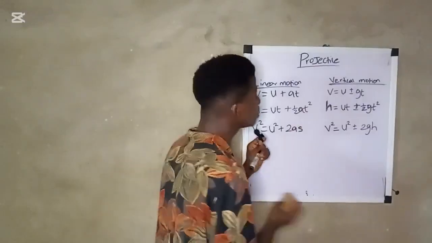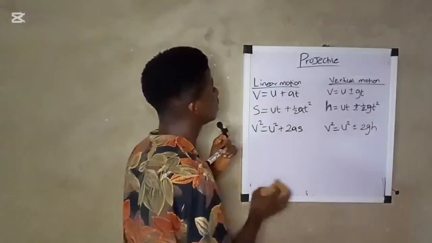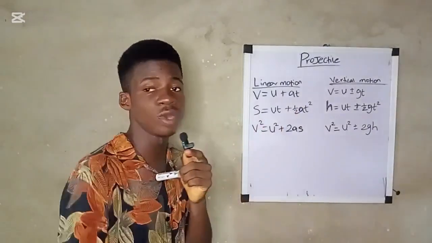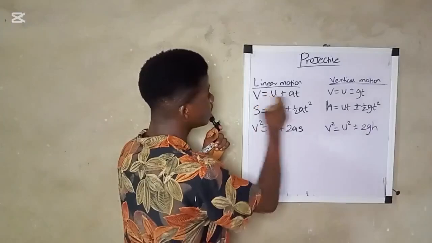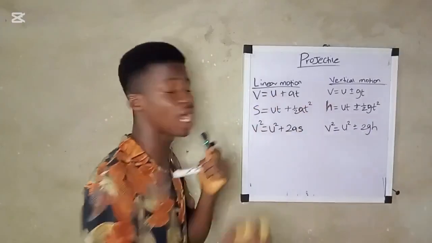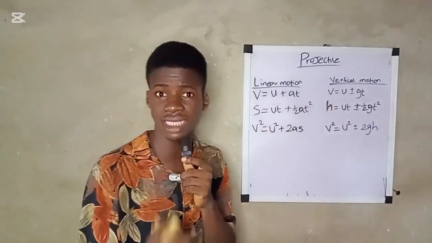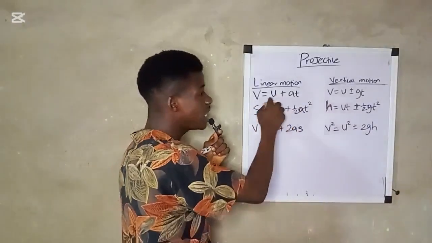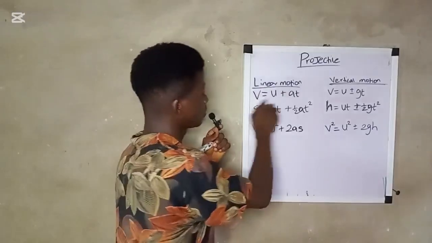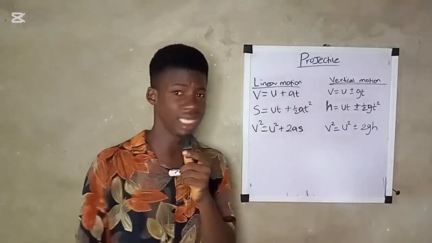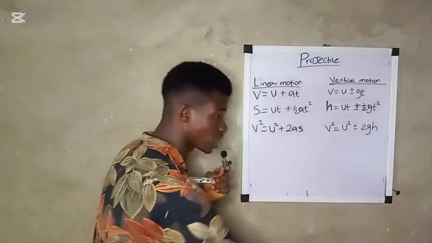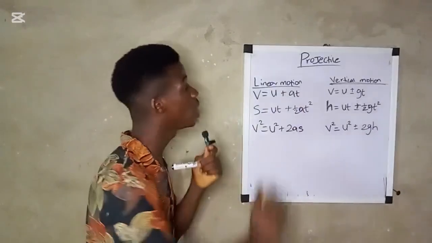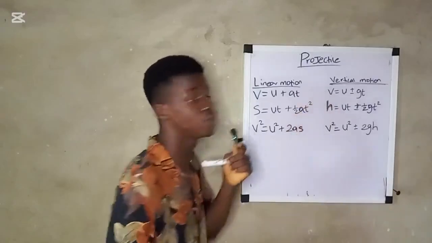Now, let me differentiate between linear motion and vertical motion for you. If you look at the board very well, you find out that these equations are almost the same but with slight differences. If you look at this very first one, you find out that the a under linear motion is known as linear acceleration. Linear motion has to do with motion in a straight line, those normal motions, whereas vertical motion has to do with height.